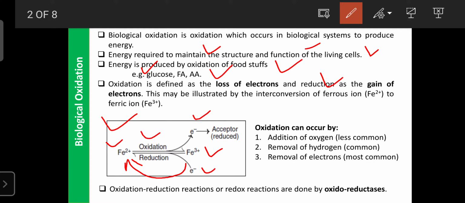Another important thing is that during the oxidation of any compound, ATP is produced. But during the reduction of any molecule, no ATP is produced. Instead of producing it, reduction utilizes ATP.